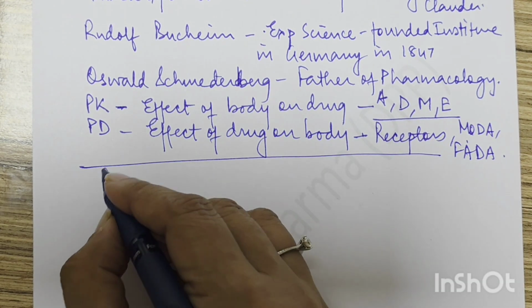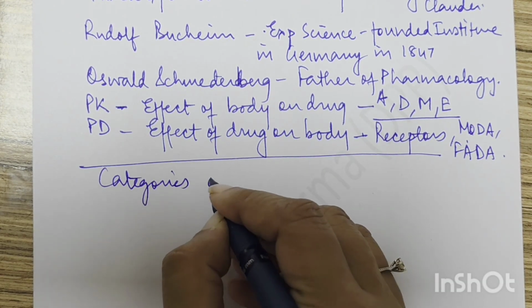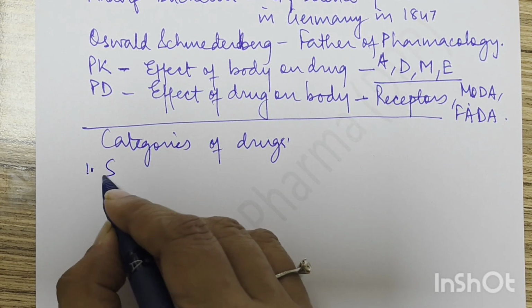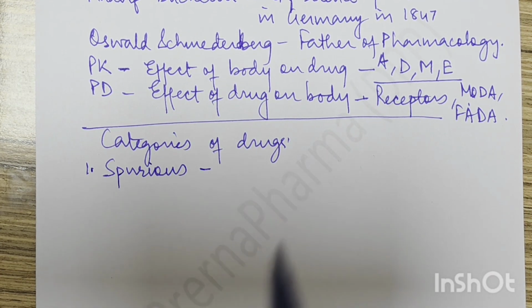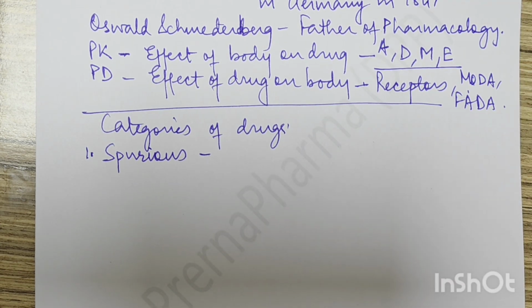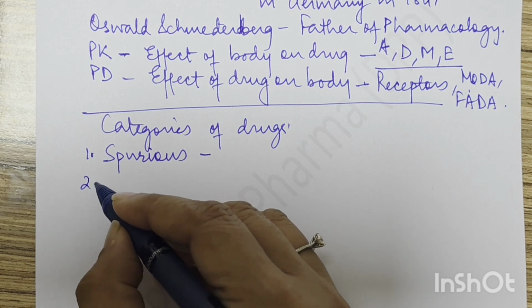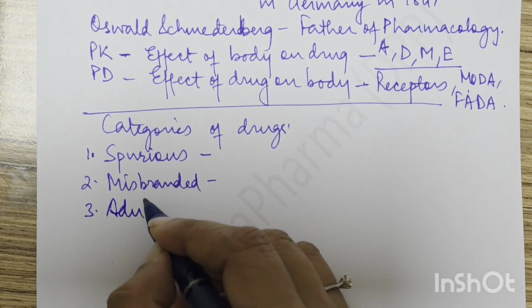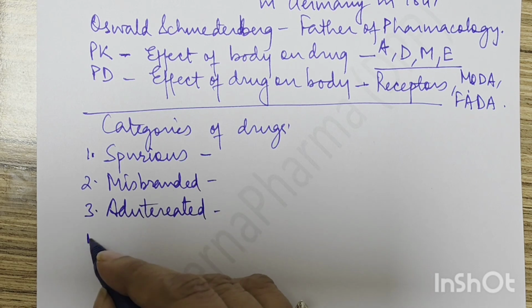Now let's see what the categories of drugs are. First category is spurious. You will have some questions where they'll give you a name and a detailed description, and ask what is the category of this drug. So you have spurious, misbranded, adulterated, then other drugs.